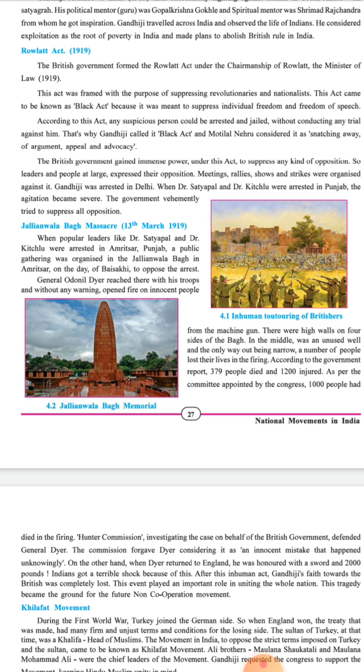Now moving ahead, we will see about the Jallianwala Bagh massacre. What was it? It took place on 13th April 1919. I'll explain what is written over here. When the popular leaders like Dr. Satyapal and Dr. Kitchlew were arrested, in Amritsar, Punjab, a public gathering was organized in the Jallianwala Bagh in Amritsar on the day of Baisakhi.